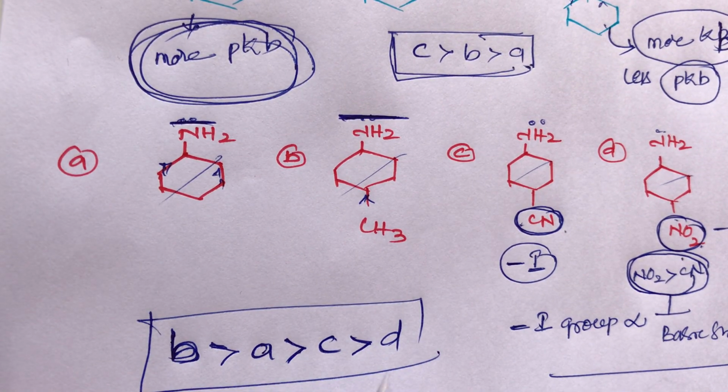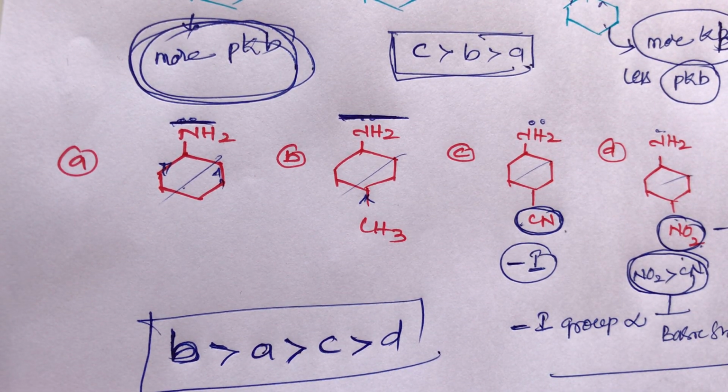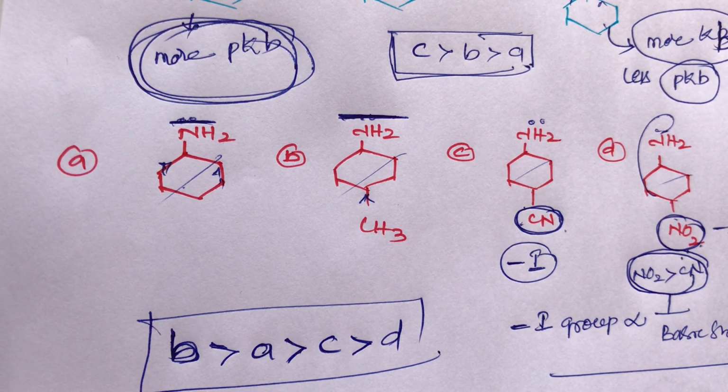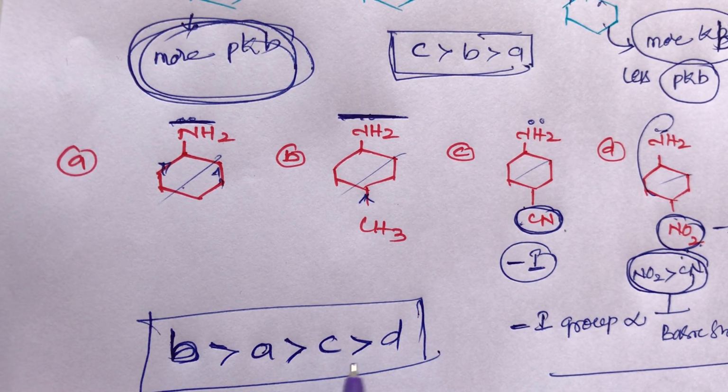These two belong to plus I group, and C and D belong to minus I group. Out of these two, which one is the strong minus I group? NO2 is the strong minus I group and strong withdrawing compared to the other, so that's why it has the least basic strength. So which one has more basic strength? B compound is more basic than A compound.